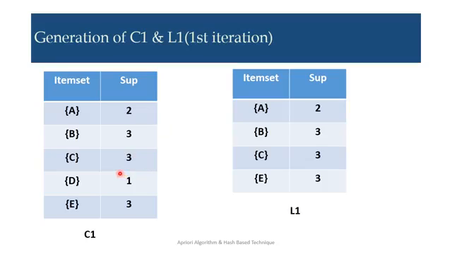You can see from the data set, A is present in 2 transactions, B in 3 transactions, C in 3 transactions, D in 1 transaction and E in 3 transactions. So this is our C1. Now the minimum support requirement is 2, so we should discard D from the list. So in our L1 list we now have only A, B, C and E: A with support count 2, B with 3, C with 3 and E with 3.